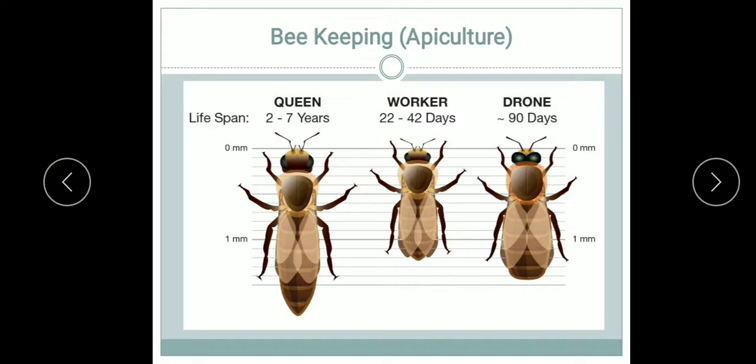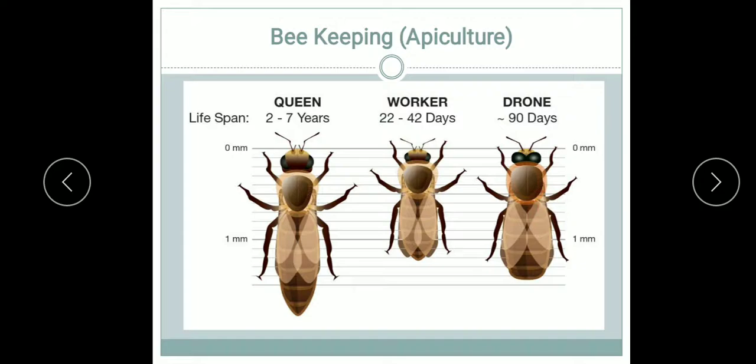They live in a colony by forming a hive. All members have been given a particular work to perform. A normal colony of honeybees consists of about 40,000 to 1 lakh members, and the members of the colony are of three types. These are queen, worker and drone.